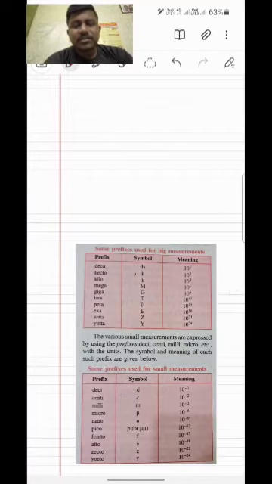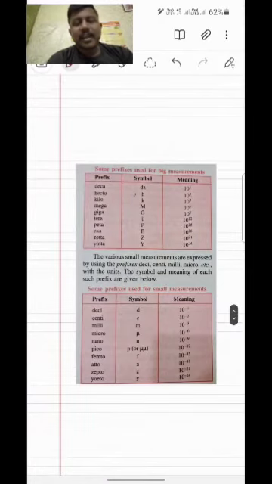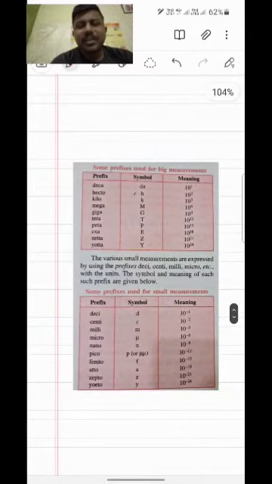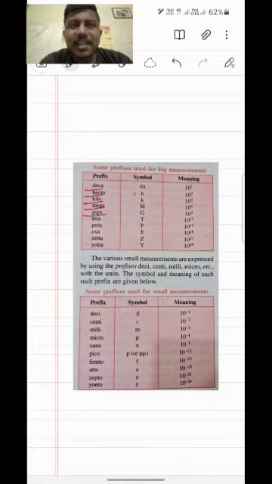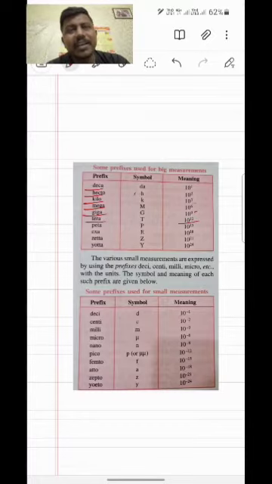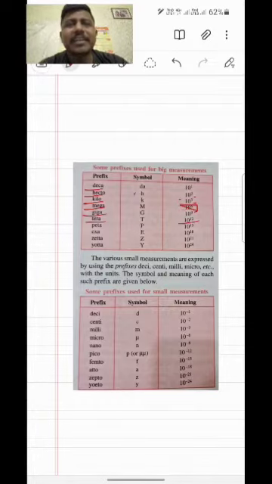We are using prefixes also with a unit, for expressing larger amounts. We use deca, hecto, kilo as a prefix with the units. Some symbols are there. You can see on your screen: deca, hecto, kilo, mega, giga, tera, peta, exa, zetta, yotta. Many of these are from the Greek alphabet, but their value in terms of 10 and its magnitude is given. 10 to the power 1, 10 to the power 2, 10 to the power 6, that is important. 10 to the power 3, you just remember that is kilo, but 6 is mega, and then directly tera you can use.